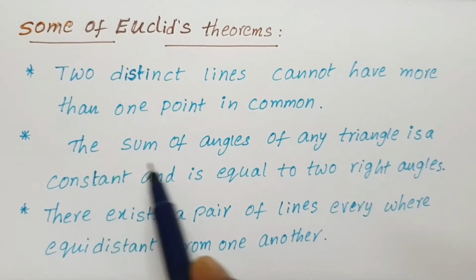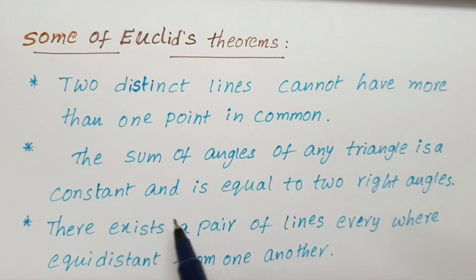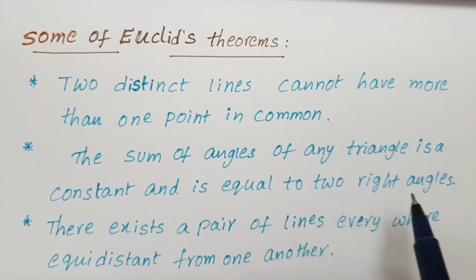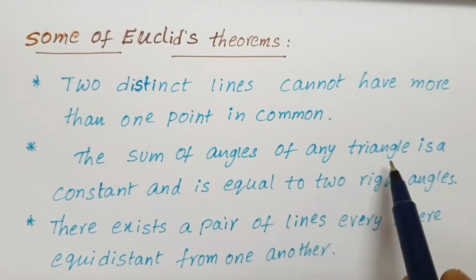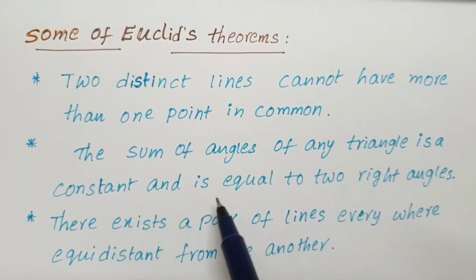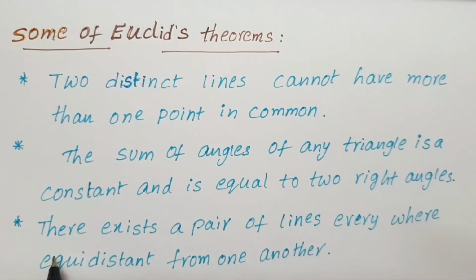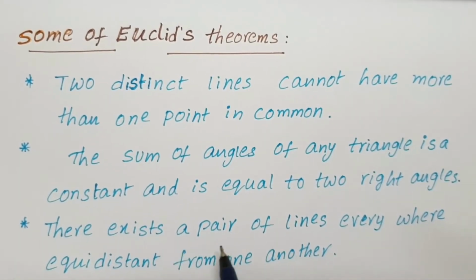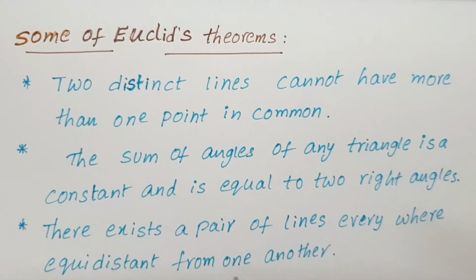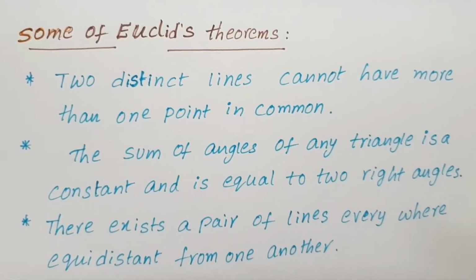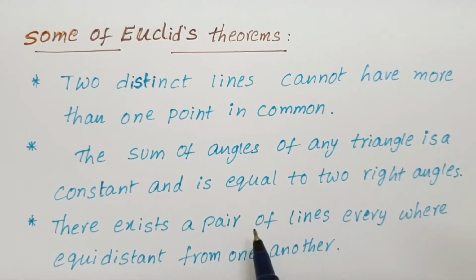Next one, the sum of angles of any triangle is a constant and is equal to two right angles. Next one, there exists a pair of lines everywhere equidistant from one another. This is one of Euclid's theorems.